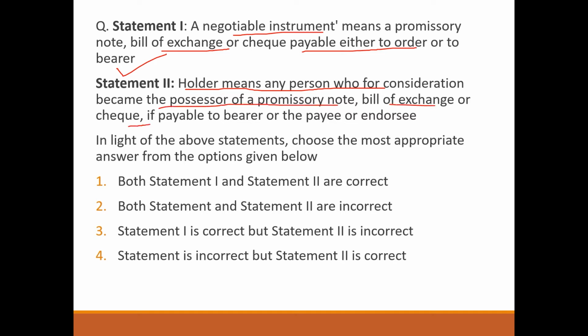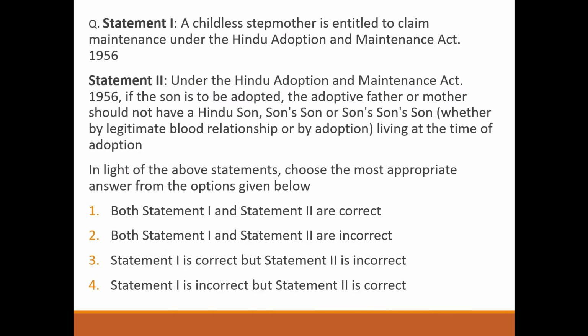Next question, statement 1. A childless stepmother is entitled to claim maintenance under the Hindu Adoption and Maintenance Act 1956, correct. Statement 2. Under the Hindu Adoption and Maintenance Act 1956, if a son is to be adopted, the adoptive father or mother should not have a Hindu son, son's son or son's son's son, whether by legitimate blood relationship or by adoption, living at the time of adoption, correct. So answer will be option number 1. Both statement 1 and statement 2 are correct.